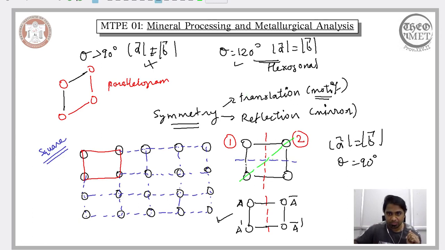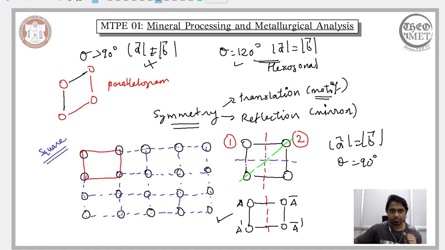So you can place your mirror in this direction as well and obtain the reflection symmetry. This is what we mean by reflection symmetry, that is, one section of the unit mesh will be the mirror image of the other, and when such a symmetry is exhibited by a given unit mesh, we refer to that as reflection symmetry. So we say that the material exhibits a reflection symmetry.